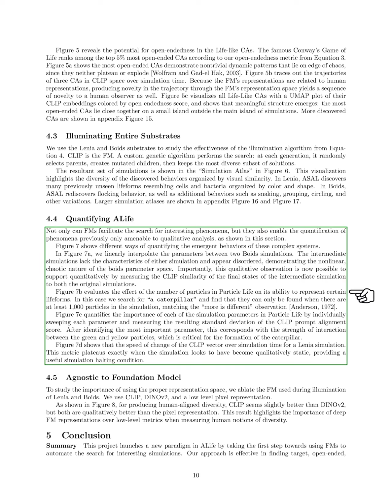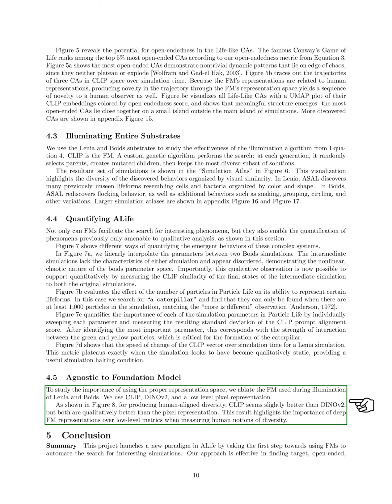Section: Agnostic to Foundation Model. In this section, we examine the significance of selecting the right representation space by testing different foundation models during the illumination of Lenia and Boids. We utilize CLIP, DINOv2, and a basic pixel representation.